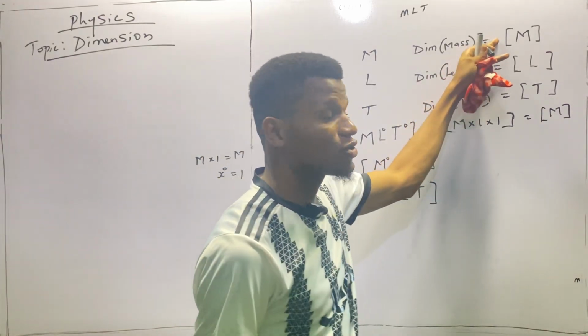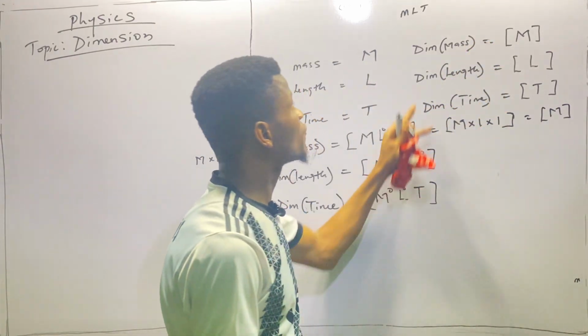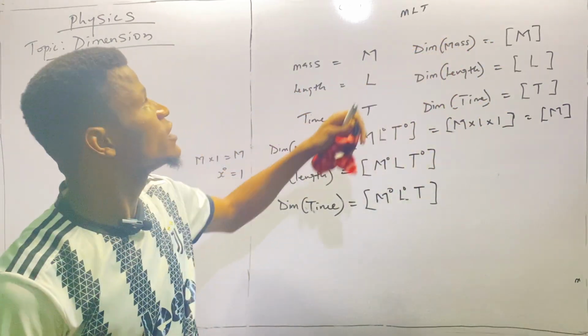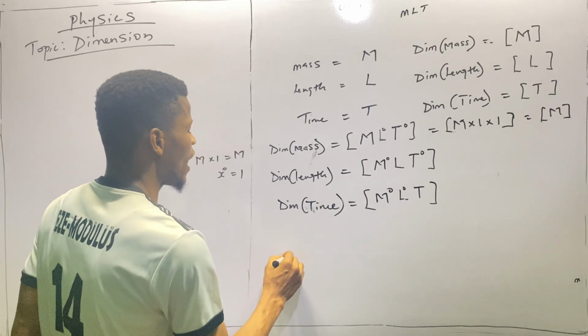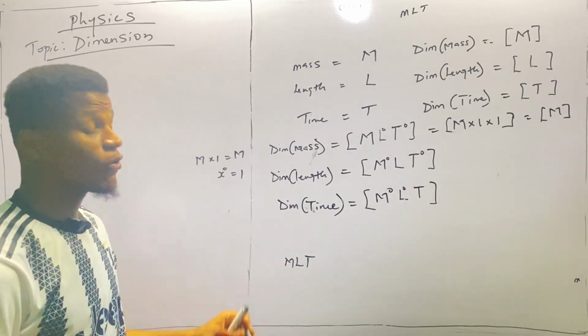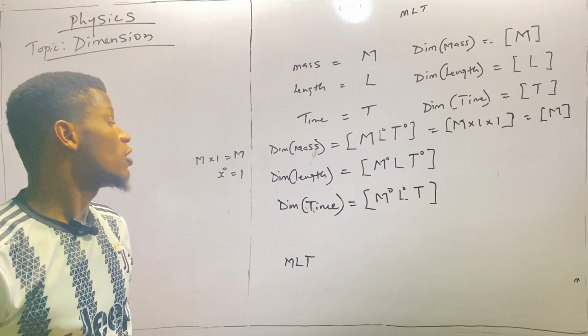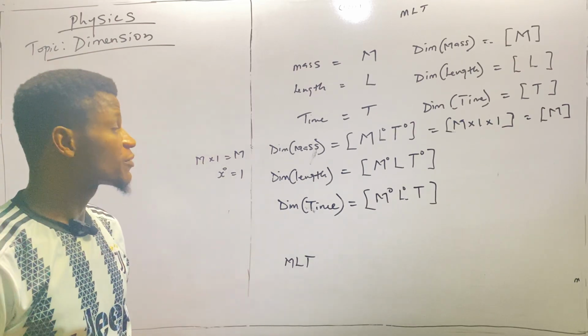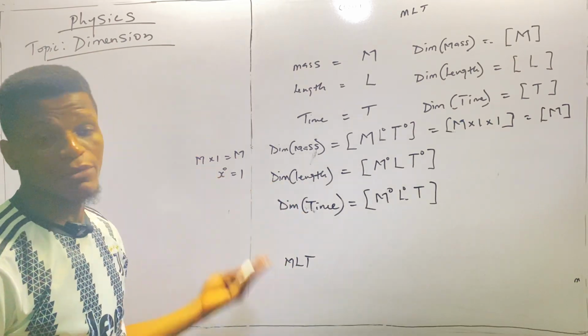This is equivalent to that; we just have to put it in the form of MLT. That is the standard representation of a quantity in dimension.